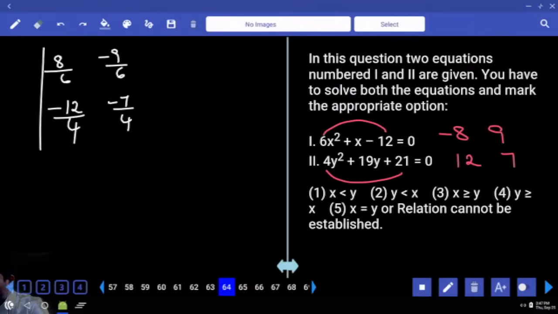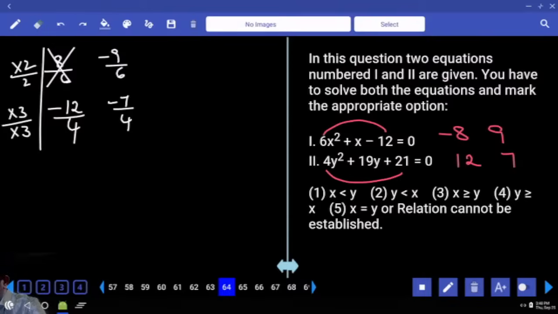X denominators are 6 and y denominators are 4. I want to make every denominator the same. So multiply the first one with 2, numerator and denominator. Multiply the second one, the y values, with 3 in both numerator and denominator. Then every denominator will be the same: 12 and 12. Agreed or not? 8 times 2. First of all, you don't have to write that, because this is clearly a positive number and these two are negative numbers.